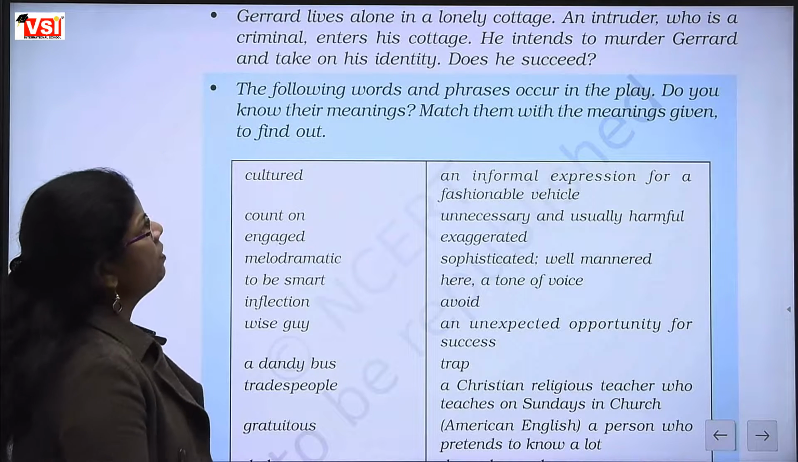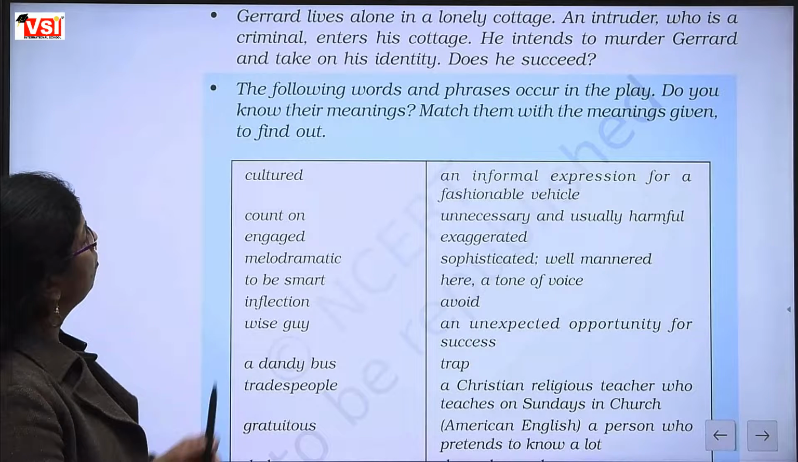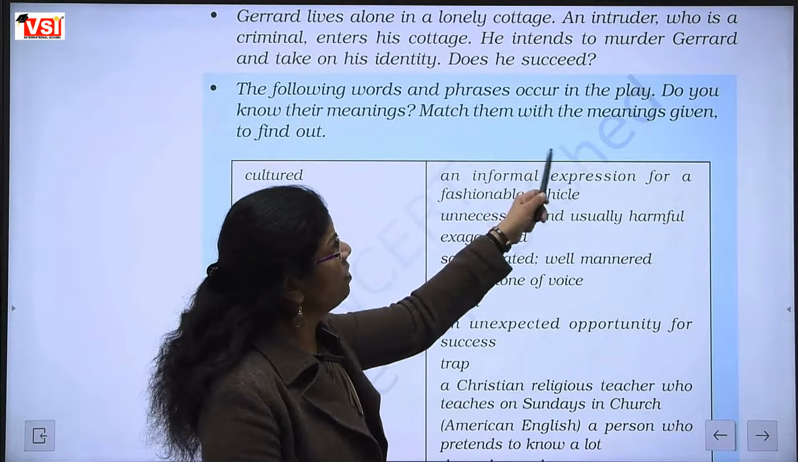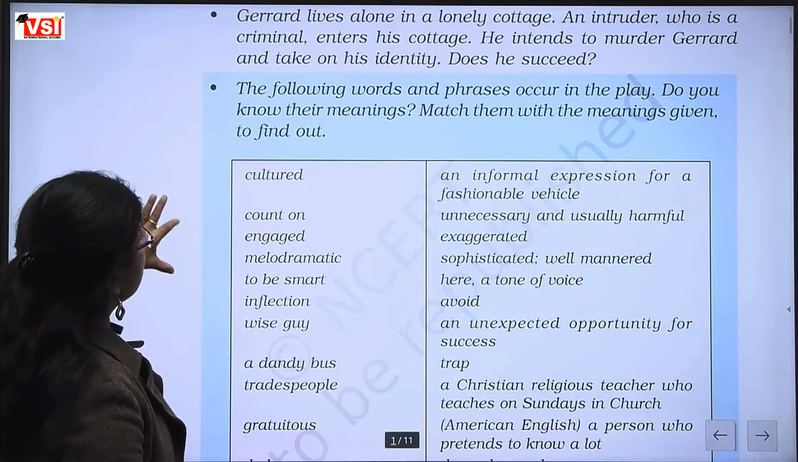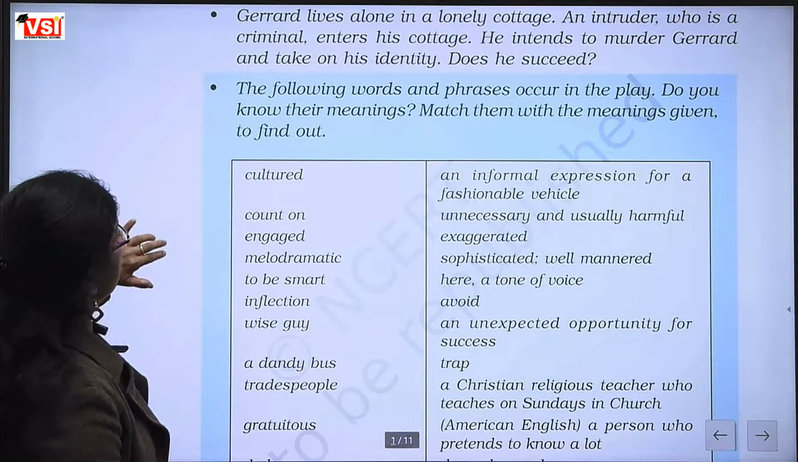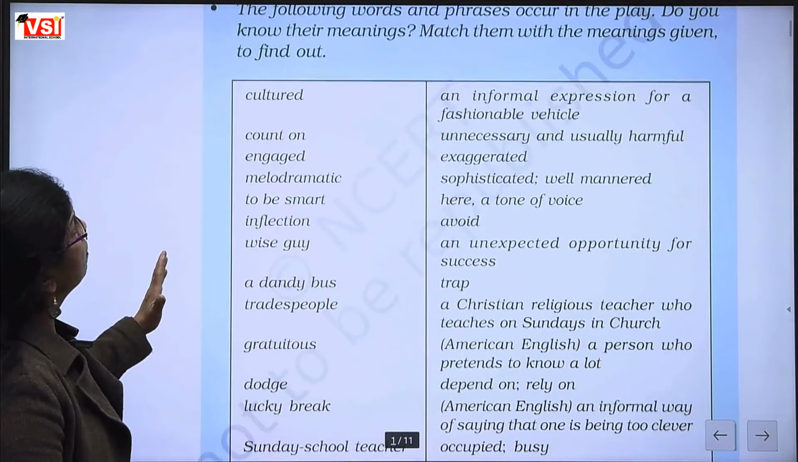The following words and phrases occur in the play. Do you know their meanings? Match them with the meanings given to find out. Here a dictionary is given related to the chapter. Fine.